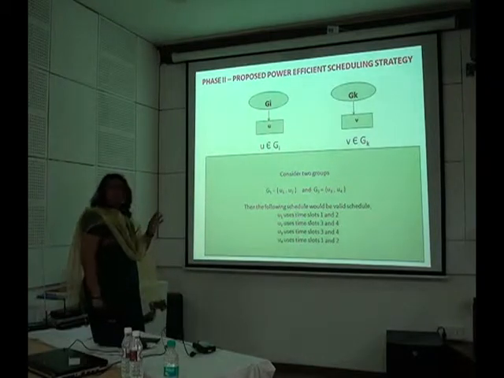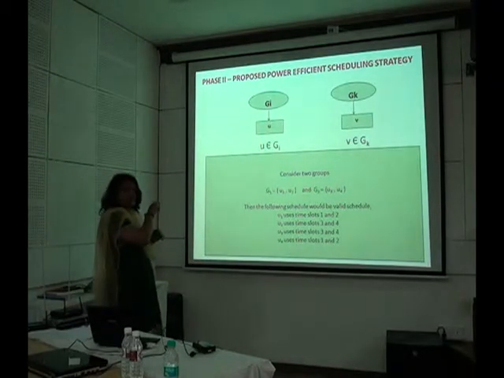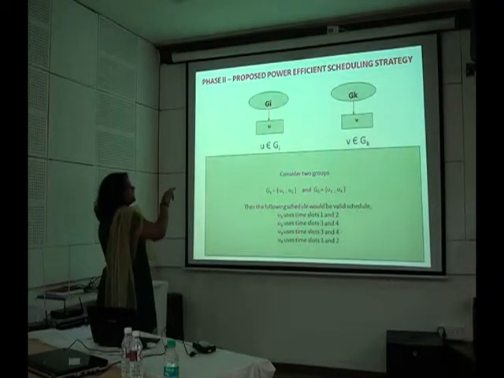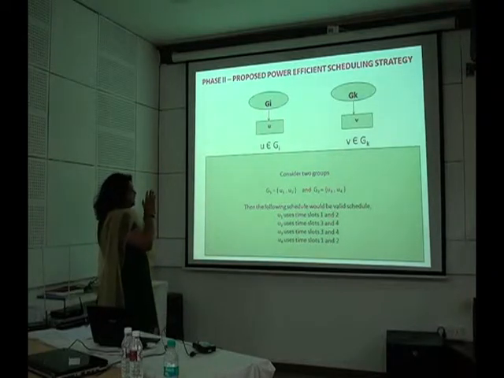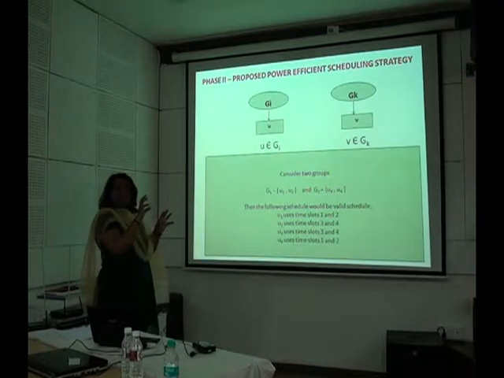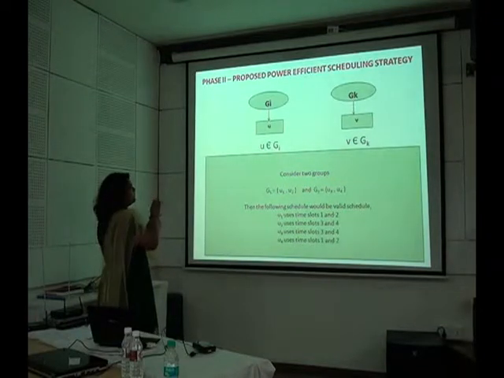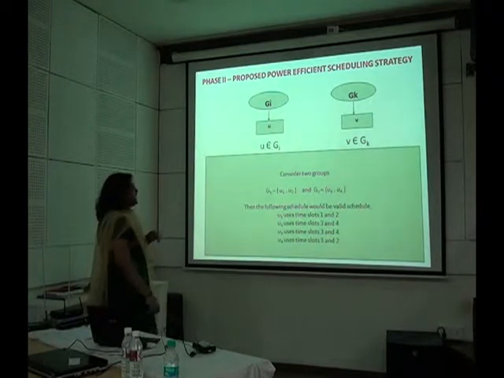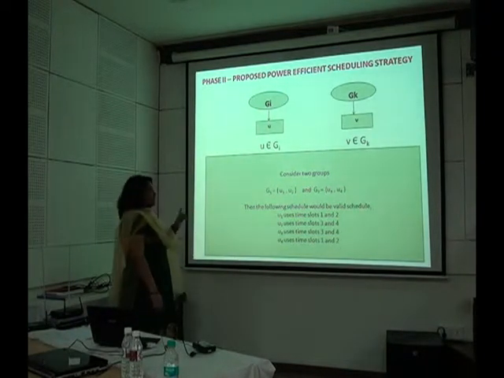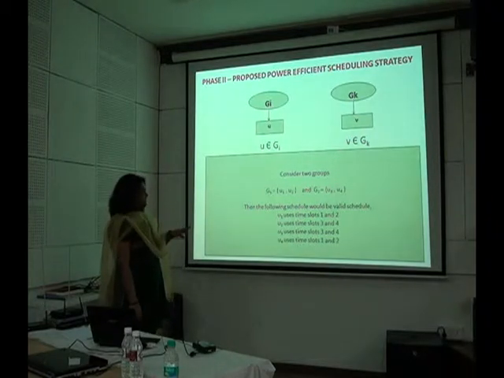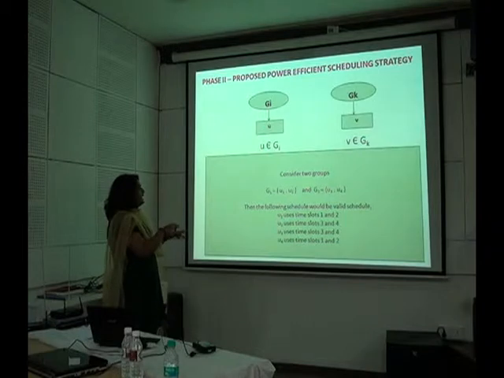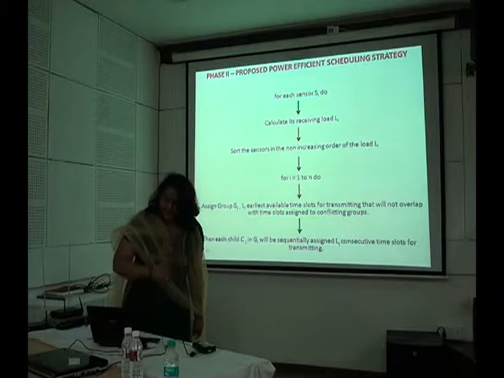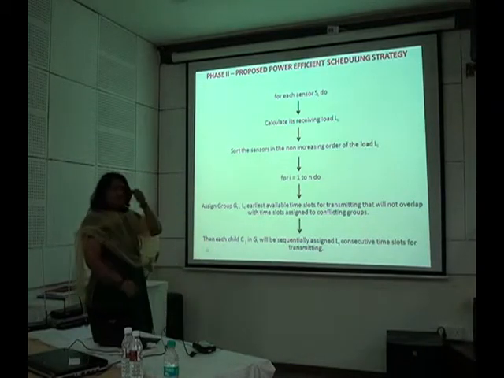Suppose there is a group G1, which comprises U1 and U2, and another group G2, which comprises U3 and U4. All the sensors require the same weight Wi for scheduling, and suppose U1 and U3 cannot be scheduled simultaneously for transmission. In such a case, the following schedule becomes a valid schedule: U1 uses time slots 1 and 2, U2 uses 3 and 4, U3 uses 3 and 4, and U4 uses 1 and 2. All the steps followed in our scheduling algorithm are written here.